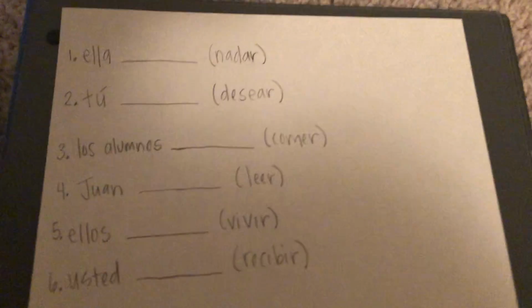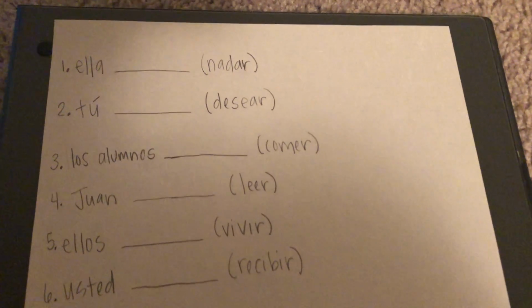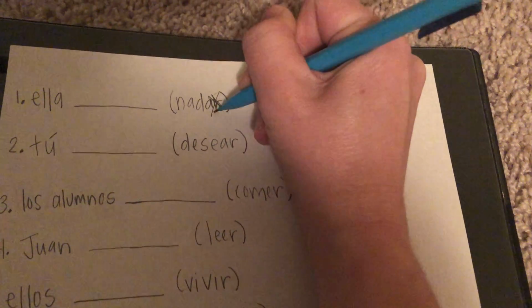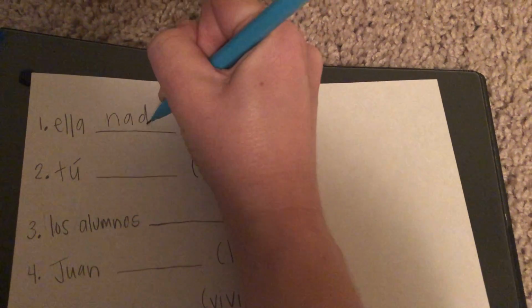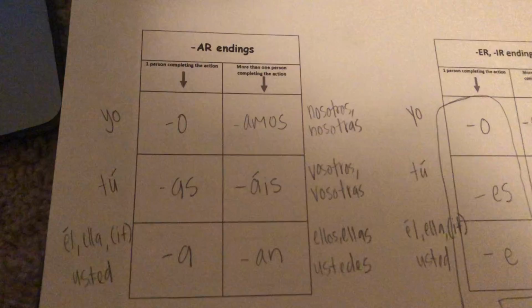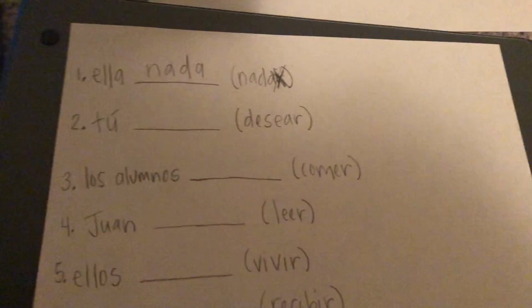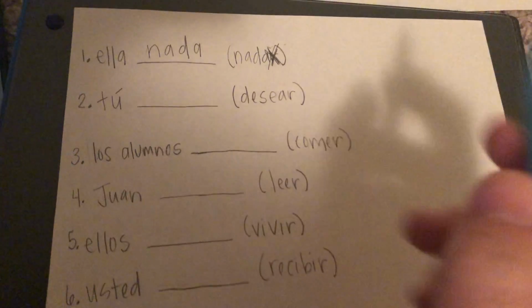All right, so for number one, this should be just a review. We want to say she swims. So the first thing we're going to do is chop off our AR ending. Since this is an AR verb, we are going to use AR endings. So I'm going to write my stem, which is N-A-D, and then I'm going to look at my verb endings. So for AR verbs, since she goes down here with the she box, then your verb ending is going to be the letter A.